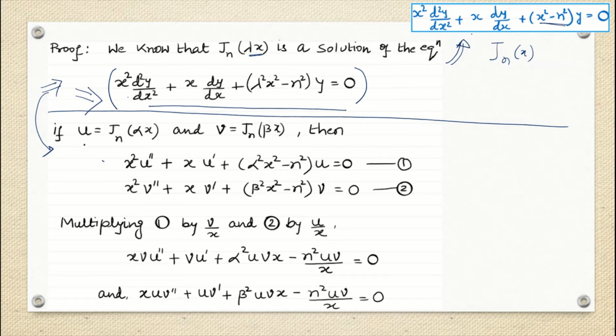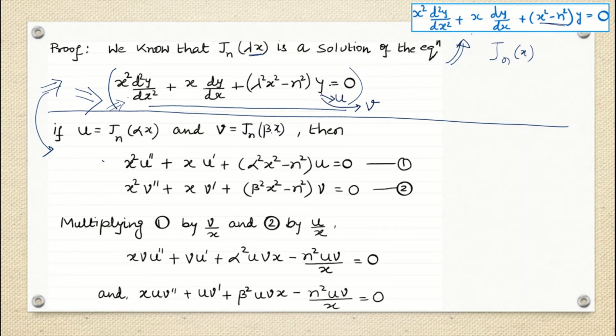Then in which form can we write this equation? Since we know that J_n(alpha x) and J_n(beta x) are solutions of this differential equation, instead of y we can write J_n(alpha x), or J_n(beta x), or rather u or v.